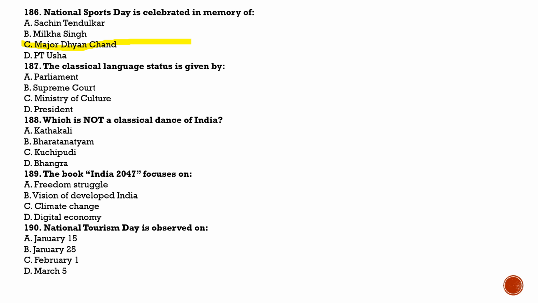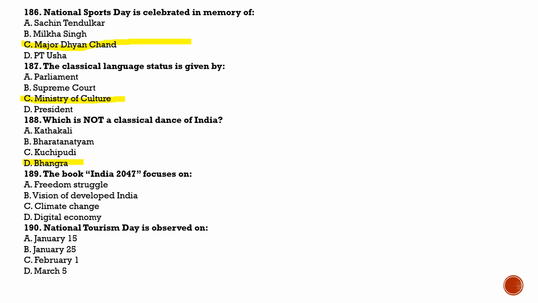Next is question number 187. The classical language status is given by, and the answer for this is option C, Ministry of Culture. Next is question number 188. Which is not a classical dance of India? Kathakali is a classical dance. Bharatanatyam is also a classical dance. Kuchipudi is also a classical dance. Option D, Bhangra. Bhangra is not a classical dance.